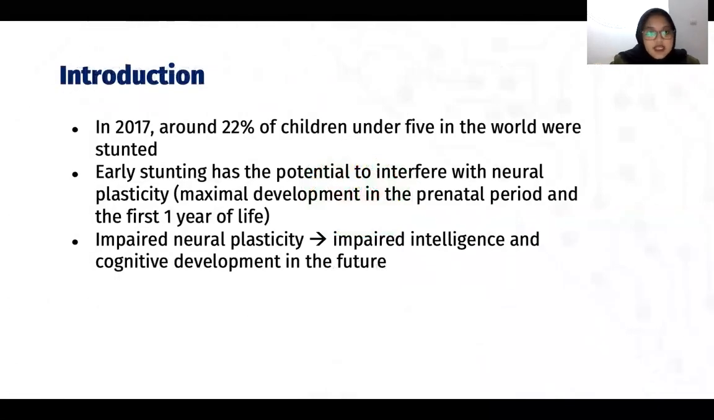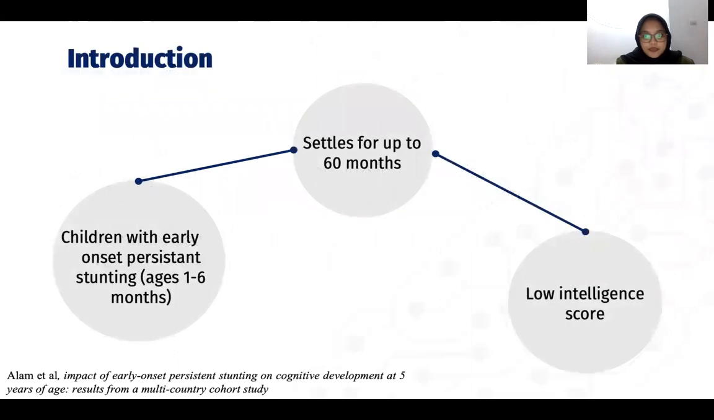For the introduction, in 2017, around 22% of children under 5 in the world were stunted. Early stunting has the potential to interfere with neuroplasticity, maximal development in the prenatal period, and the first 1 year of life. Impaired neuroplasticity means impaired intelligence and cognitive development in the future. Children with early onset persistent stunting, from age 1 month up to 60 months, have a low intelligence score.